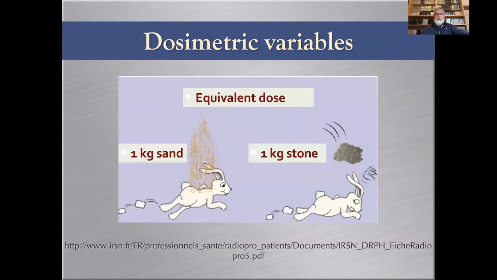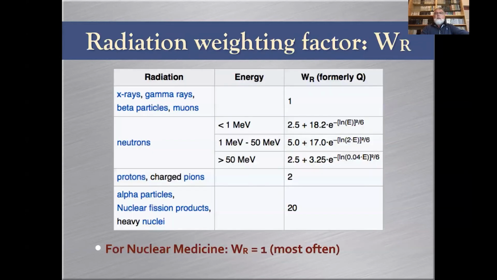This is a picture which I quite like about the description of the equivalent dose. It's not the same to receive 1 kilogram of sand or 1 kilogram of stone, but it's still 1 kilogram. So that's exactly the point. Radiation weighting factors are not changing much in time. So these are the latest. And for nuclear medicine, it's very important to see that the radiation types that we're using, mostly gamma and X-ray, beta, electrons, have a radiation weighting factor of 1. The only exception would be alpha particles, with a radiation weighting factor of 20, but we're not going to discuss that.